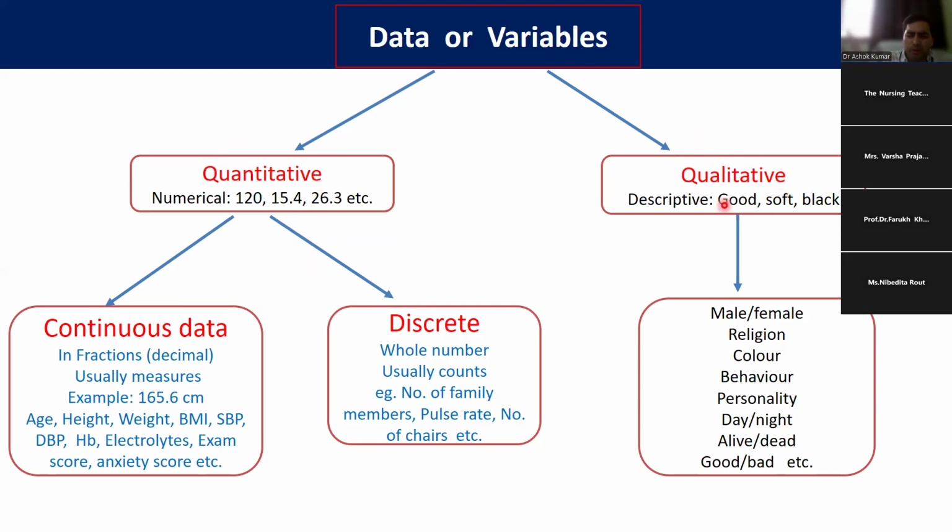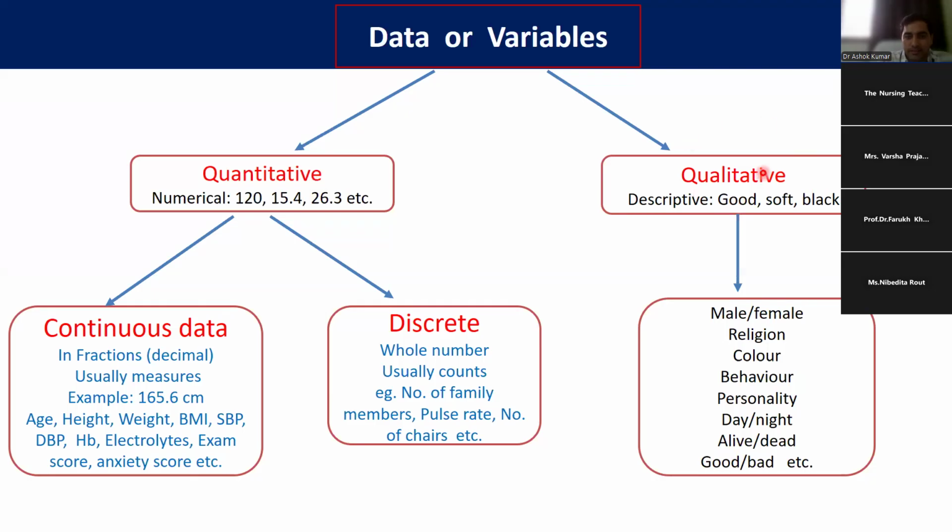You have to remember, or I hope that you have, and I think the previous speaker explained this very well. If not, then you have to understand this. Quantitative data means numerical data, numbers. Qualitative data means they are telling about quality: good, soft, black, male, female, something like quality, characteristics.